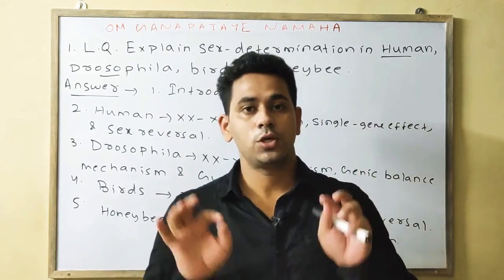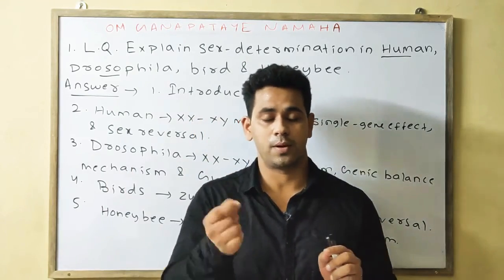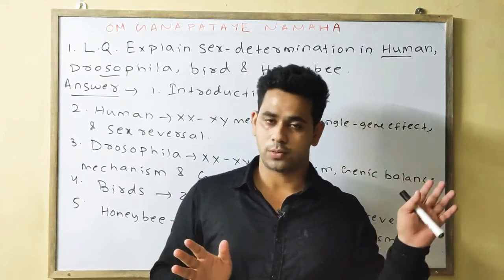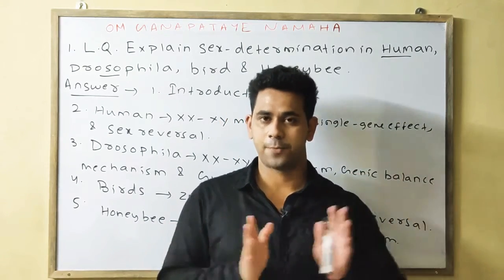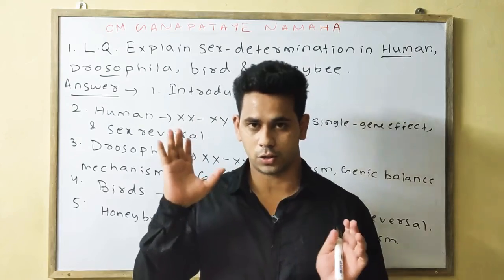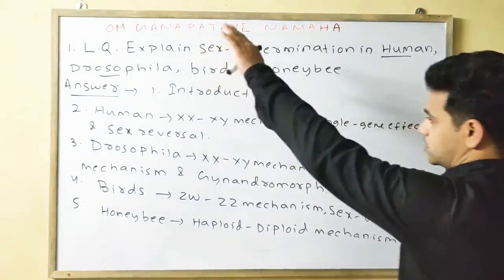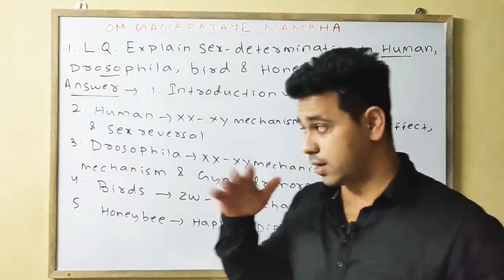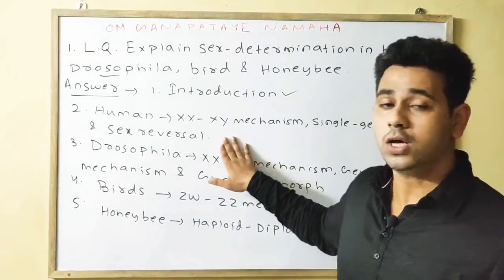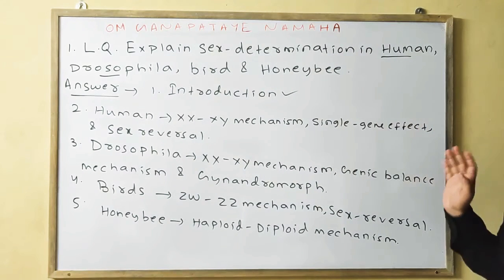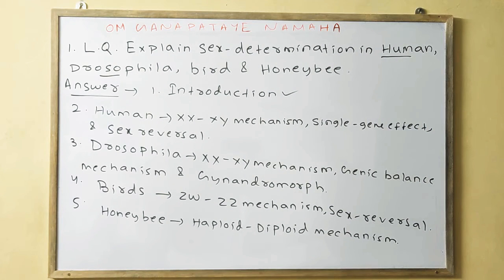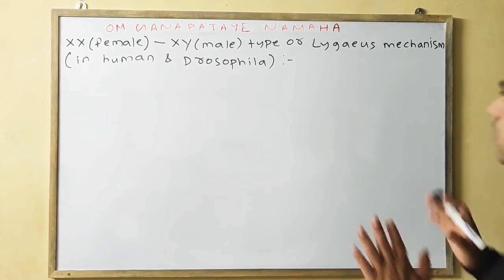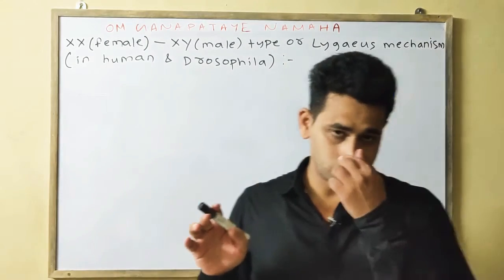This much should be there, and also you should mention about the allosomes and the autosomes, and about what the various sex chromosomes present are. So this should be our introduction. Please note down the first format of how you will write the long question. I have told the introduction. Now I will tell how you will do the cross. So the first introduction portion is over.